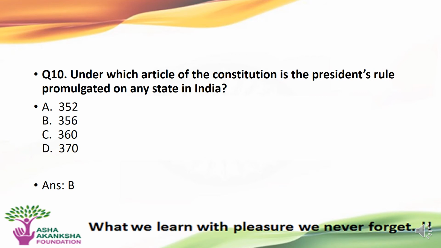The next question is: under which article of the Constitution is the President's rule promulgated on any state in India? Options are A. Article 352, B. Article 356, C. Article 360, or D. Article 370. The correct answer to this question is option B. That is, under Article 356, the President's rule is promulgated on any state in India.